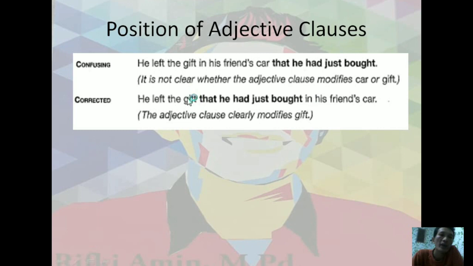So here we are able to make the information specific, like that he had just bought, in his friend's car. If you write the first sentence, the reader will be confused about which one you want to make specific, the gift or the car. That's why you have to write it like this.